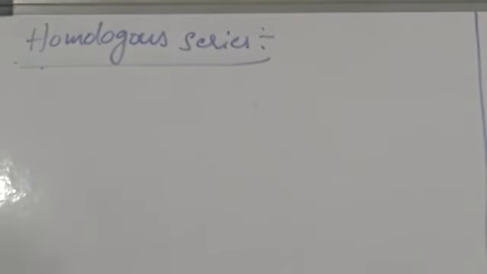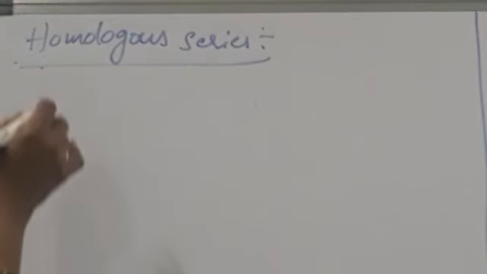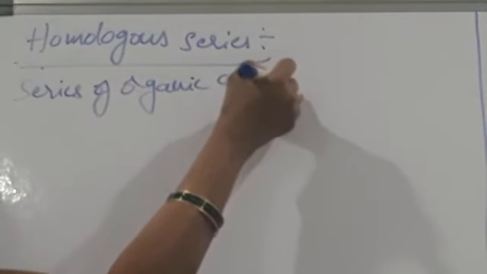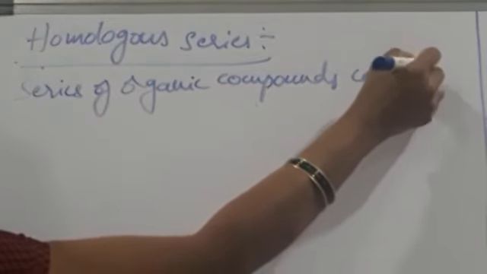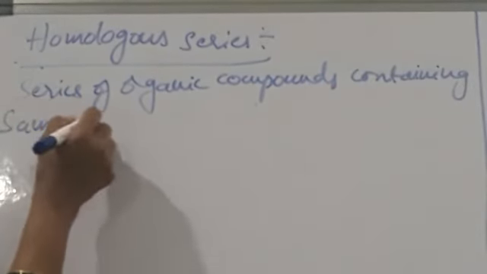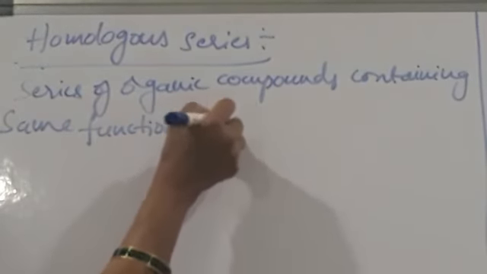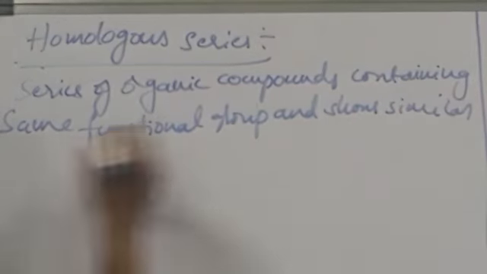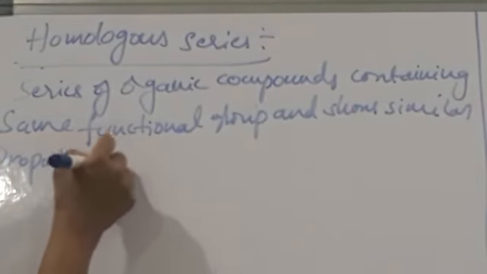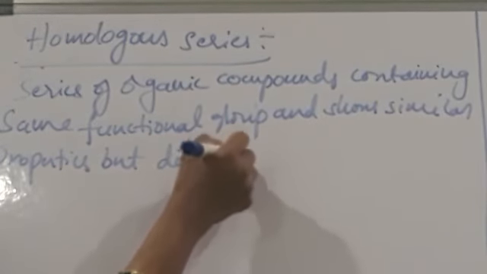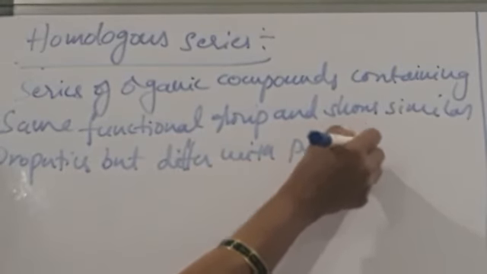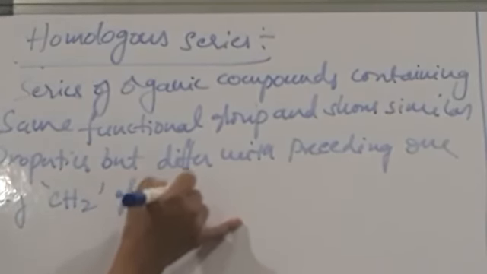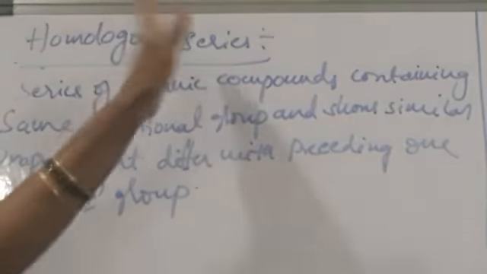So homologous series are series of organic compounds containing the same functional group and showing similar properties but differing from the preceding one by a CH2 group. So they are called homologous series.